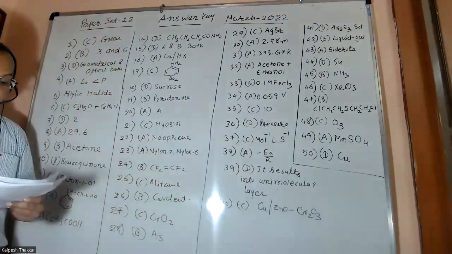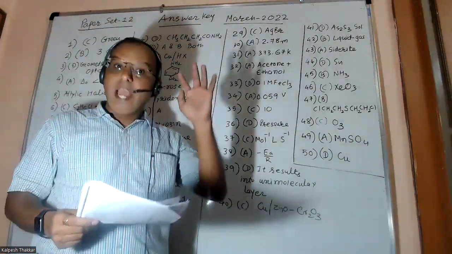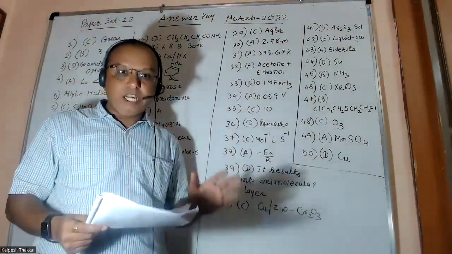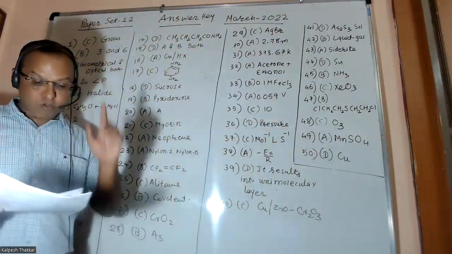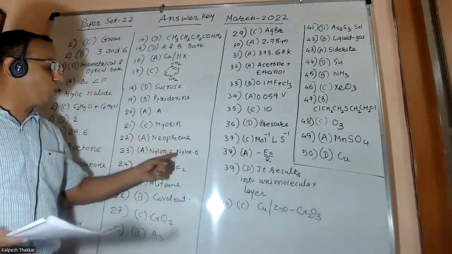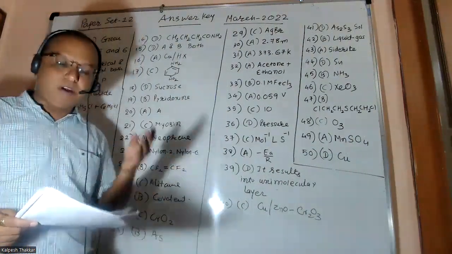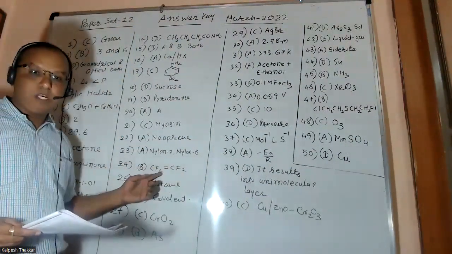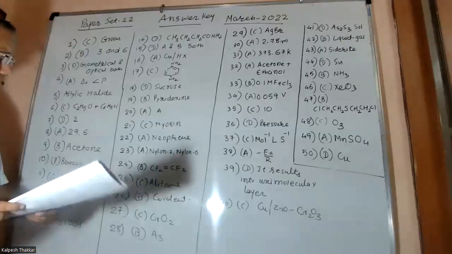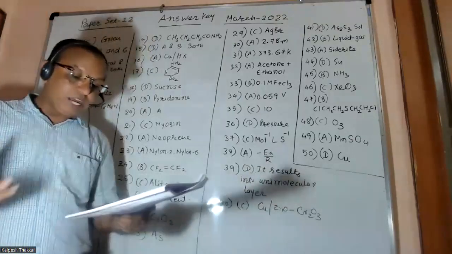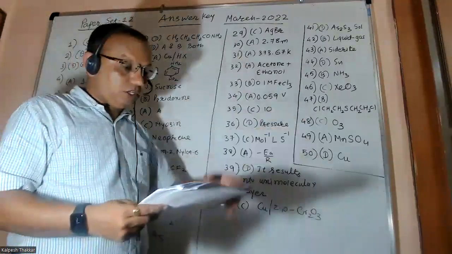Question number 23: which is a biodegradable polymer, friends? Nylon 6, nylon 66, and melamine are all synthetic polymers, and they are not, friends, degradable. So the only biodegradable one is nylon 2, nylon 6. Option A is correct. Question number 24: monomer of Teflon, simple, CF2=CF2, and option B is correct there. Next, question number 25: which compound has the highest sweetness value? Alitame is the simple answer. An information question asked here.